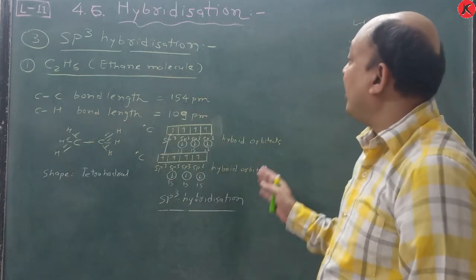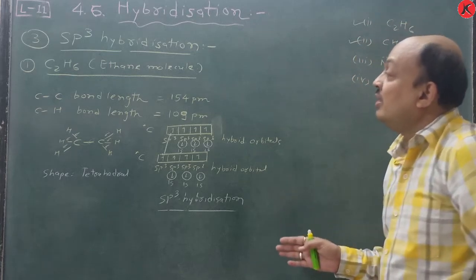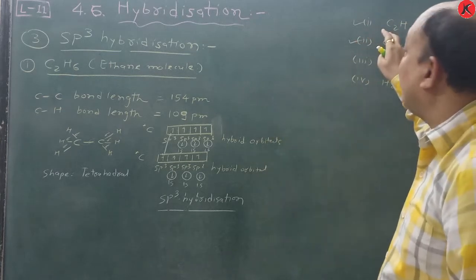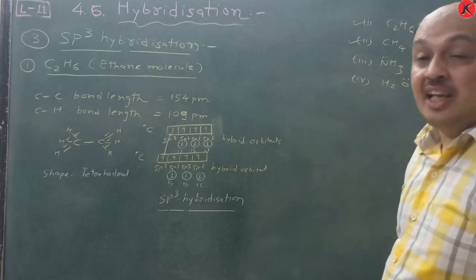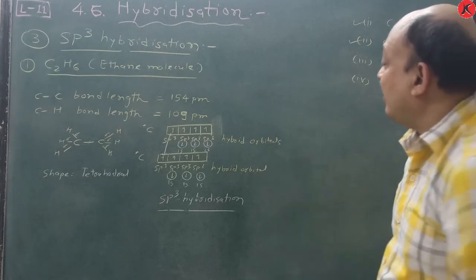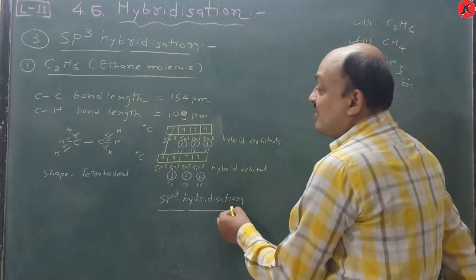Write it completely according to your NCERT textbook. This is the first part, the C2H6 ethane molecule, in which sp3 hybridization takes place.